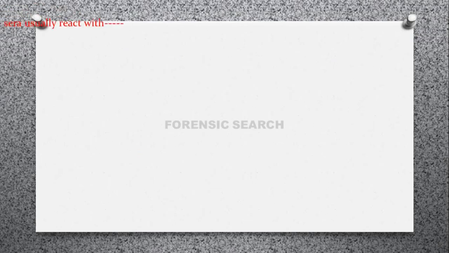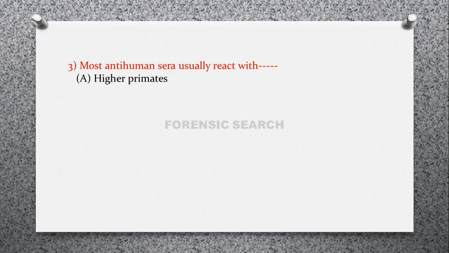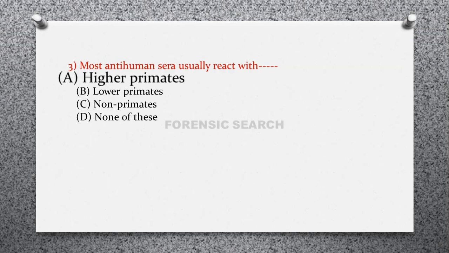Then the next question is, most anti-human sera usually reacts with option A, higher primates, option B, lower primates, option C, non-primates, and option D, none of these. So correct answer of this question is option A, that is higher primates.